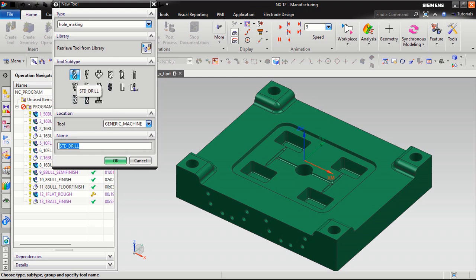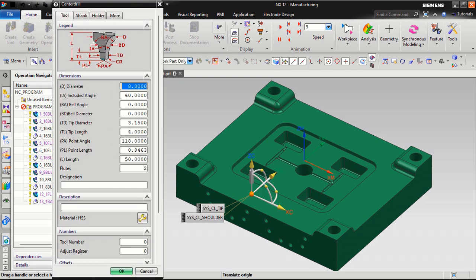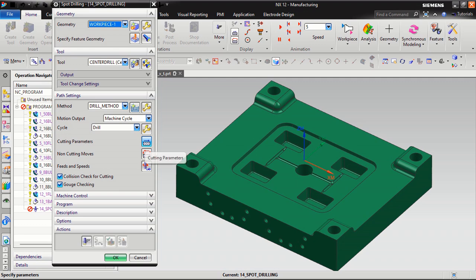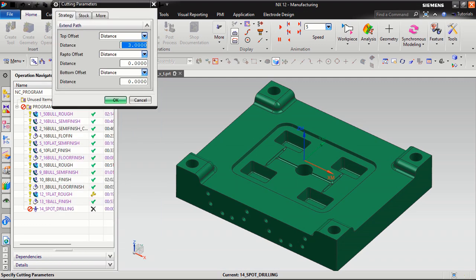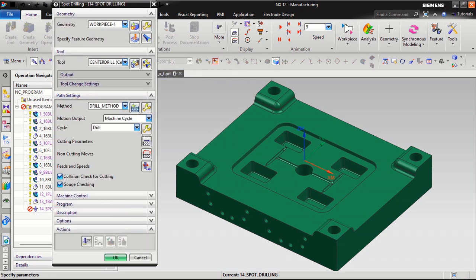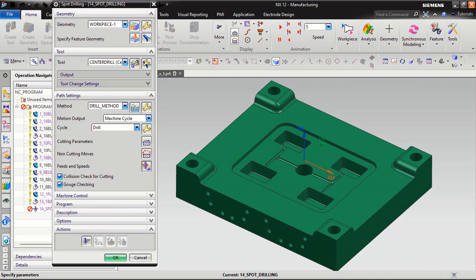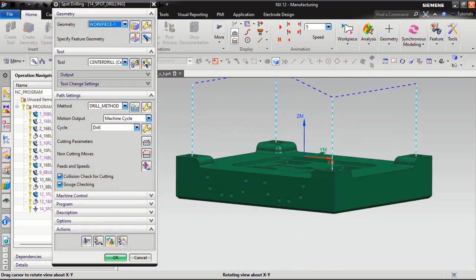Hole making, standard drill I don't want, I want the center drill. Okay, center drill I will take, like 8 mm is enough. Cutting parameter, I will come, top offset 120 I want. Then okay, I will take feed rate about 100 mm per minute, and spindle speed 2000, for the CD.